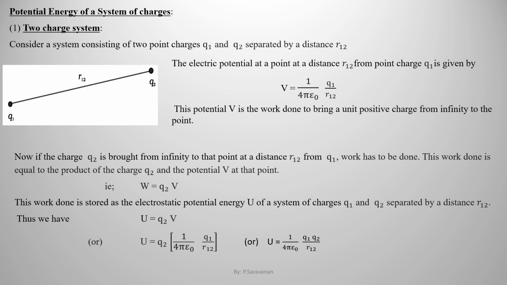Thus we have U equal to Q2V, or U equal to Q2 times 1 by 4 pi epsilon naught into Q1 by R12, or U is equal to 1 by 4 pi epsilon naught into Q1 Q2 by R12.